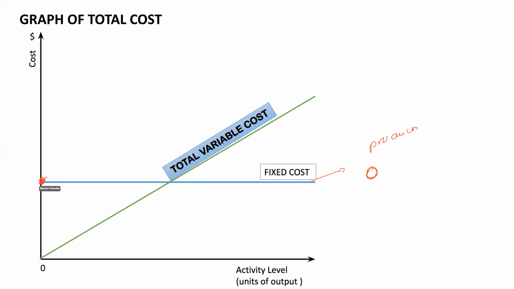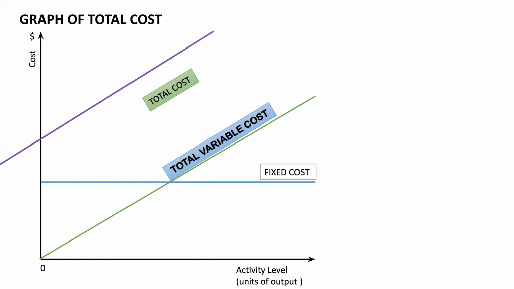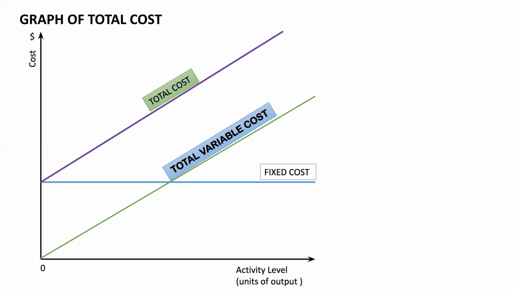Even if you produce zero units, fixed cost has to be incurred. So the graph of our total cost will start from this point because this has to be incurred irrespective of production. So our total cost would be an addition of the fixed cost and the variable cost. That means if you're producing zero units, you will only incur the fixed cost.